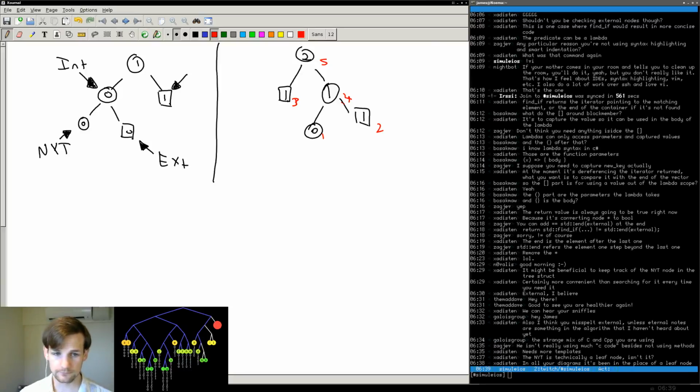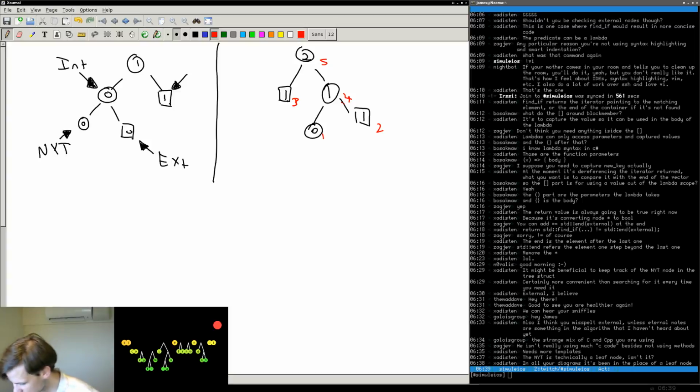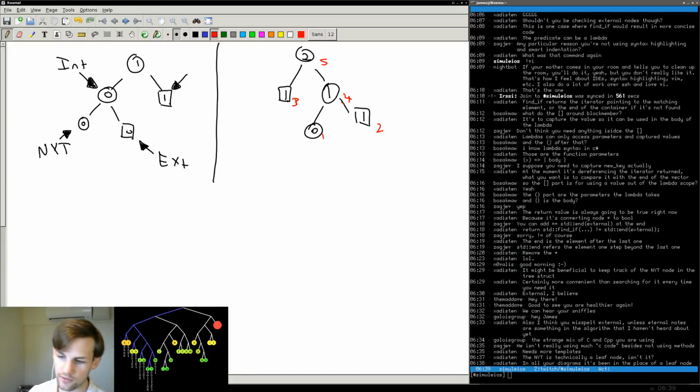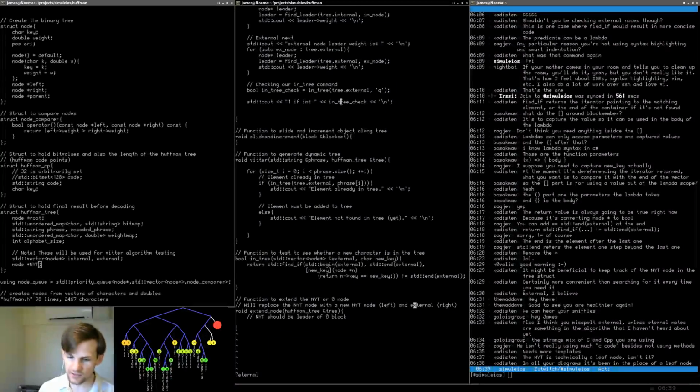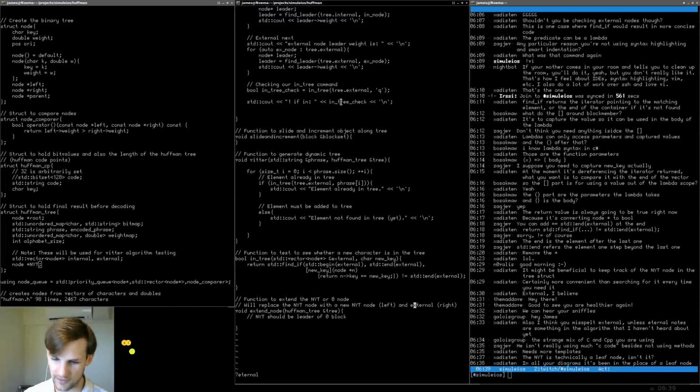Okay, so what do we need to do then? I will admit, I have not thought about this enough, so if you guys have suggestions, let me know. But the problem is this: I cannot quite figure out how to know where this not yet translated node actually is in our diagram. So let's go ahead and do something simple. We're going to assume that we're starting with nothing. The not yet translated node is the very start of our tree.